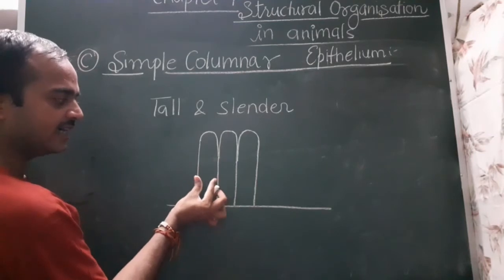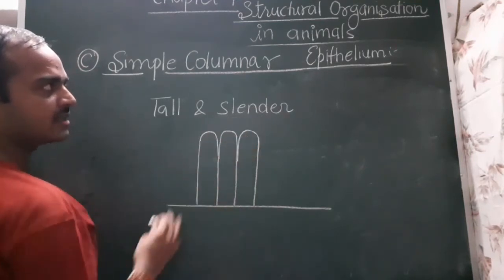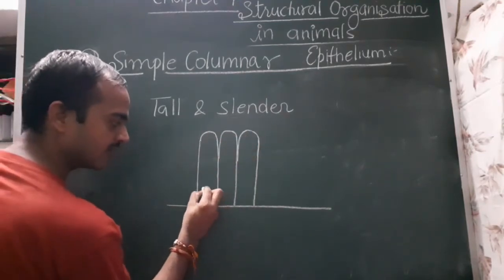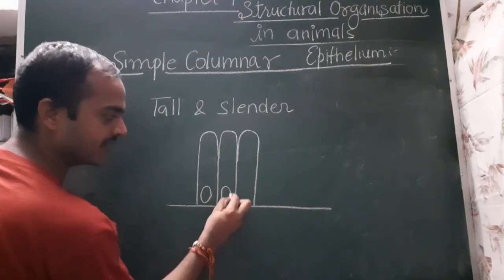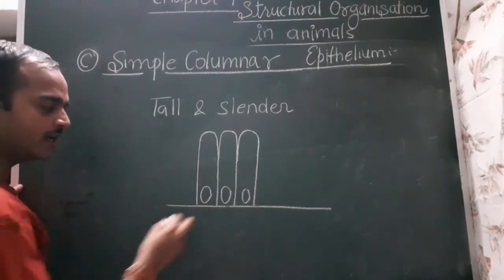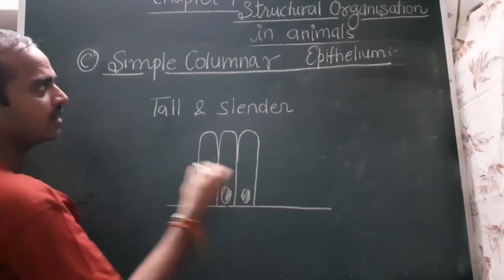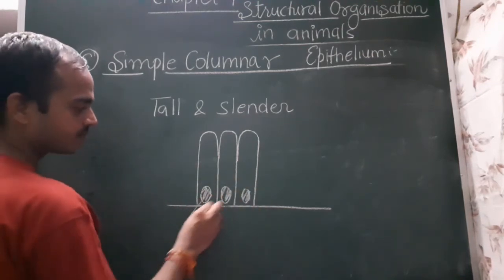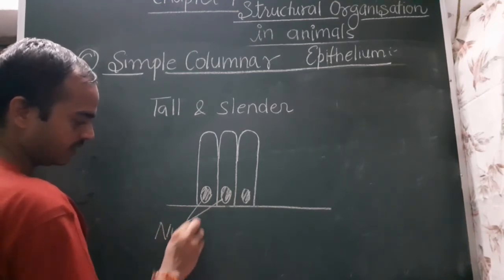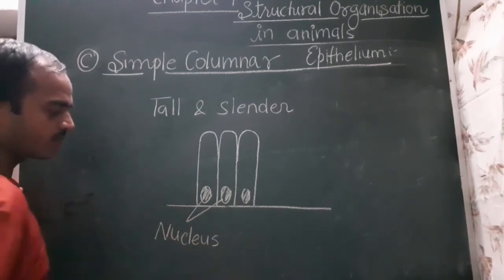Long and slender, thin. And in this type of epithelium tissue, the nucleus is present at the base region. This is the simple columnar epithelium. These are the nucleus. Okay.